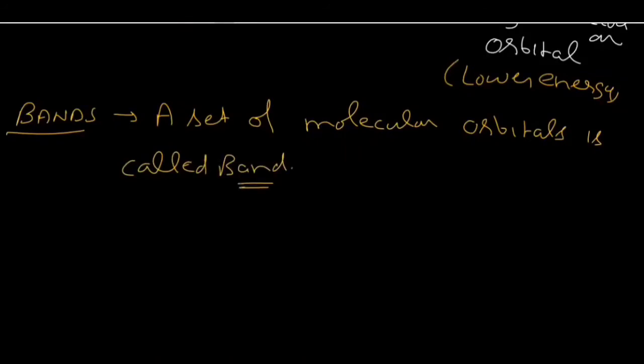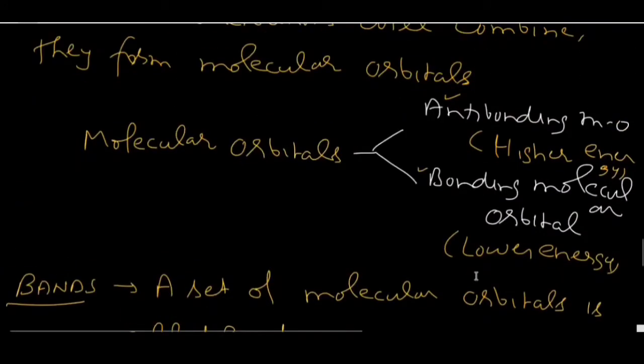And we know the molecular orbitals are of two types. One is bonding molecular orbital, meaning lower energy, and second is anti-bonding molecular orbital, which is of higher energy. So there will also be two types of bands. One is a set of bonding molecular orbitals and second is a set of anti-bonding molecular orbitals.